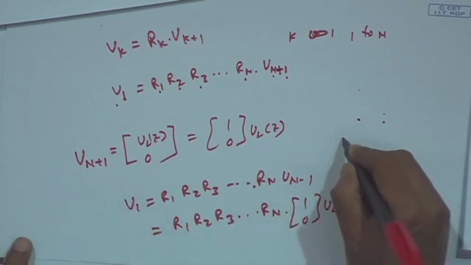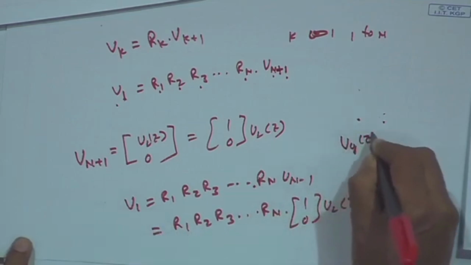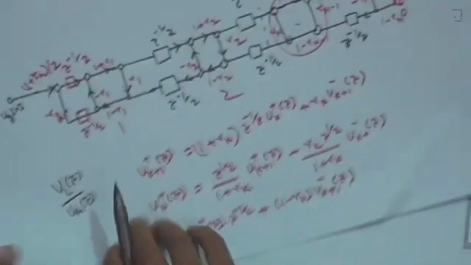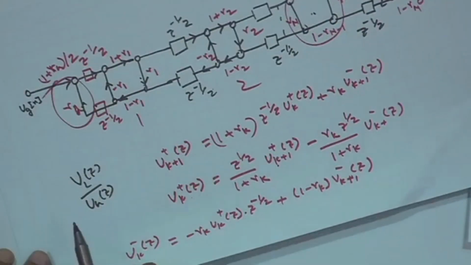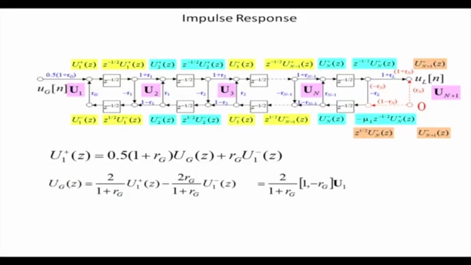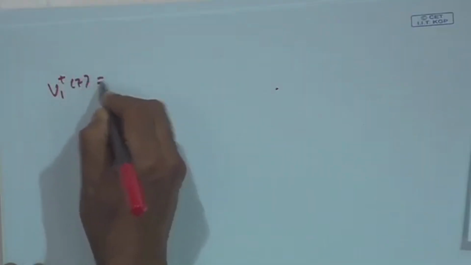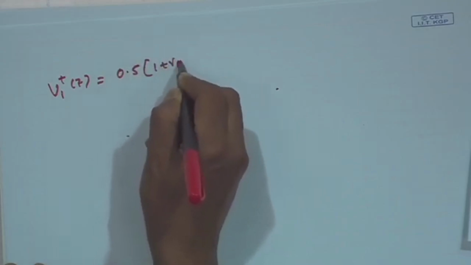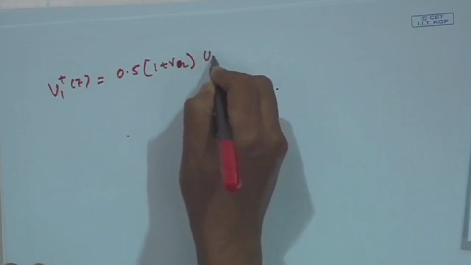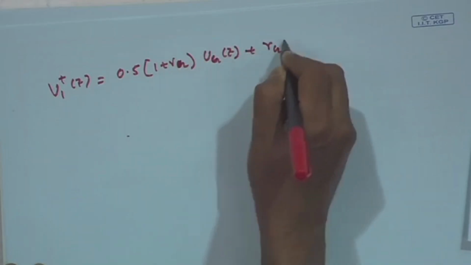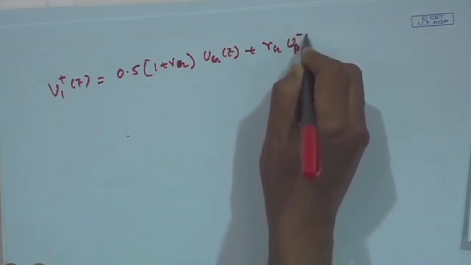Now I have to find out the relation between u g z and u 1 z. So I have to consider the boundary condition at the glottis. u 1 plus z is equal to 0.5 times (1 plus r g) u g z plus r g u 1 minus z.